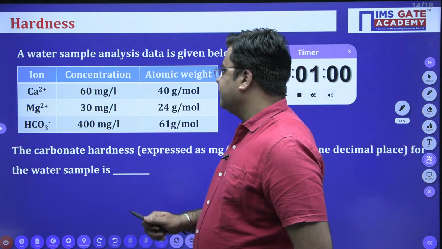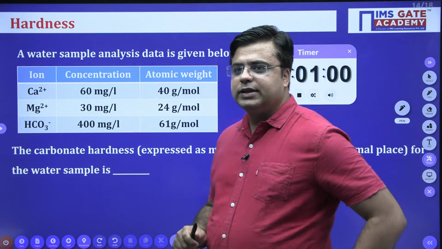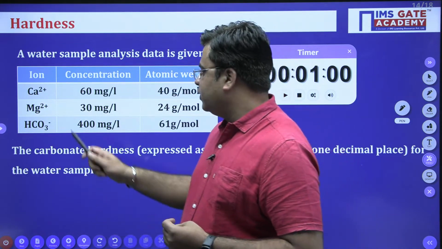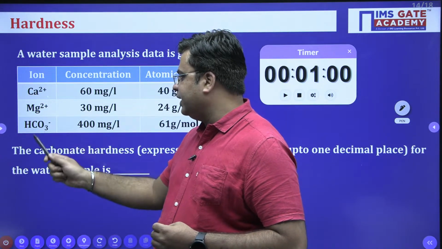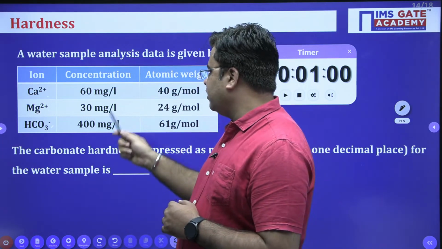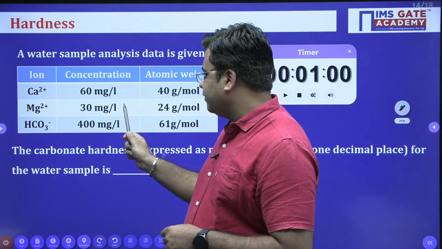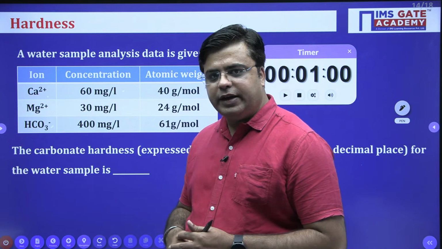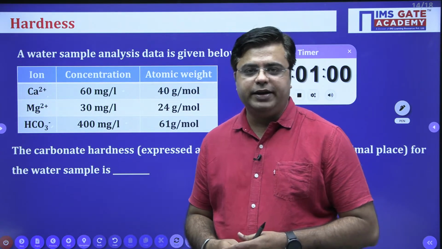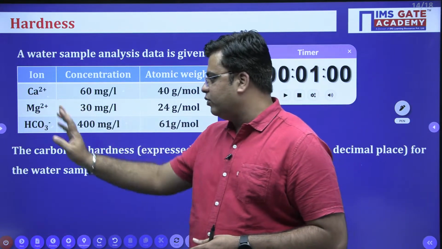The question says that a water sample analysis data is given below. Means a sample of water is analyzed in which we get 3 ions: first the calcium ion, then the magnesium ion, and then the bicarbonate ion. The concentration of calcium ion is 60 milligram per liter, the concentration of magnesium ion is 30 milligram per liter, and the concentration of bicarbonate ion is 400 milligram per liter. Then the atomic weights of all these ions are given to us.